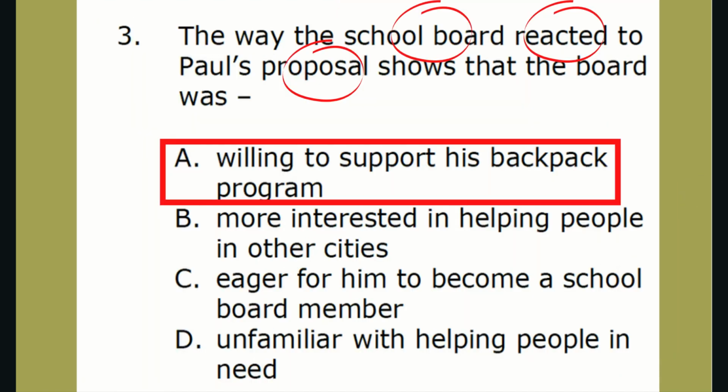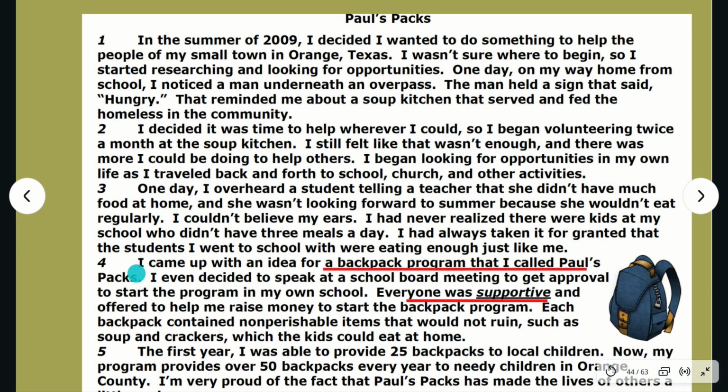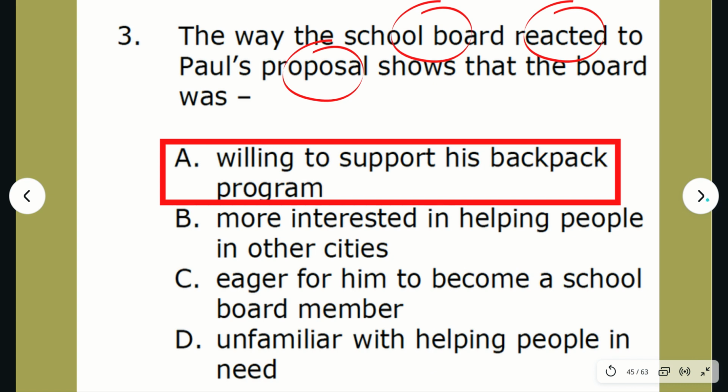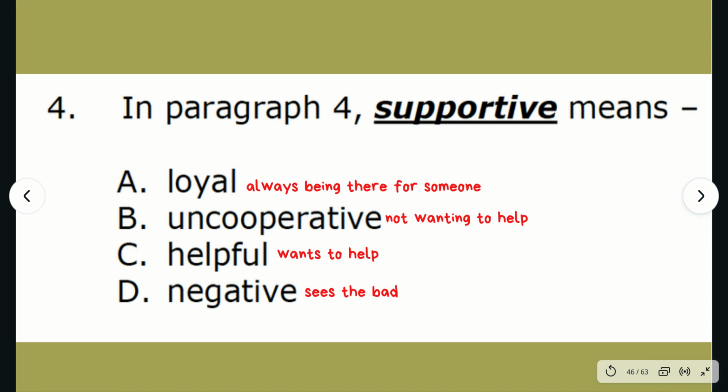The way the school board reacted to Paul's proposal shows that the board was A, willing to support his backpack program. This is the correct answer because in paragraph 4, we see that the school board was supportive and offered to help raise money to start the program. If they were not willing to support it, then they would not have given him money or even listened to his ideas. Let's do question 4.